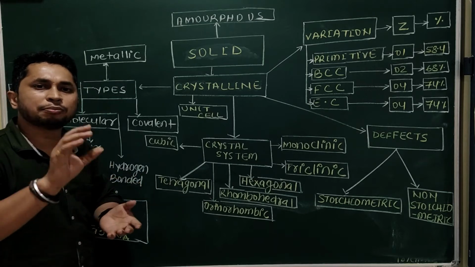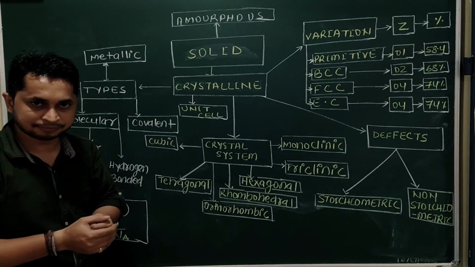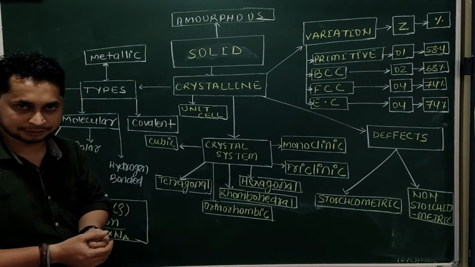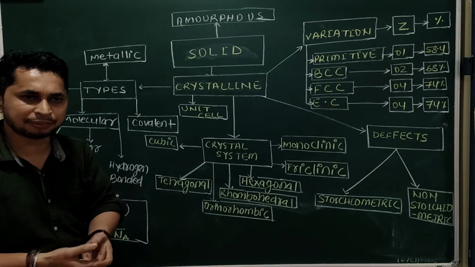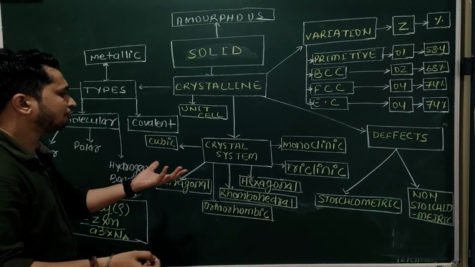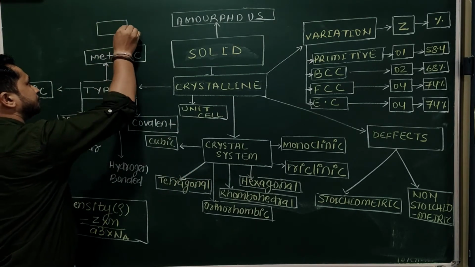Continuous repetition of this unit cell will form the crystalline structure, the crystalline lattice. This unit cell may have different arrangements, may have different shapes. So if we want to represent the unit cell, this is the simple structure of a unit cell,